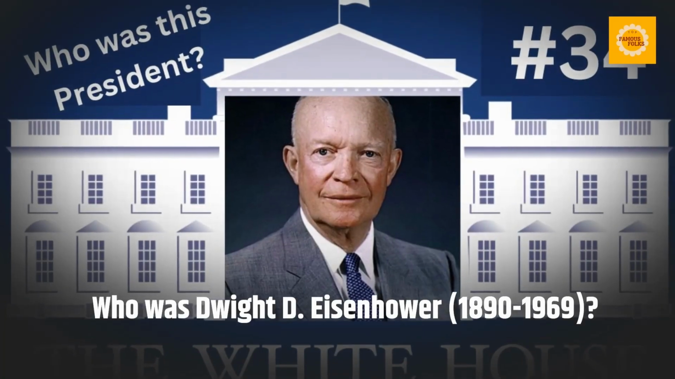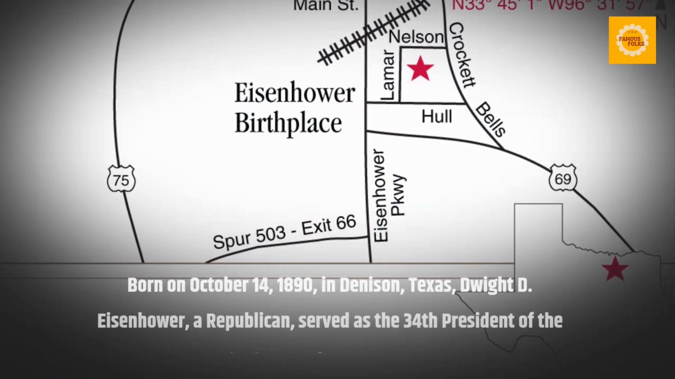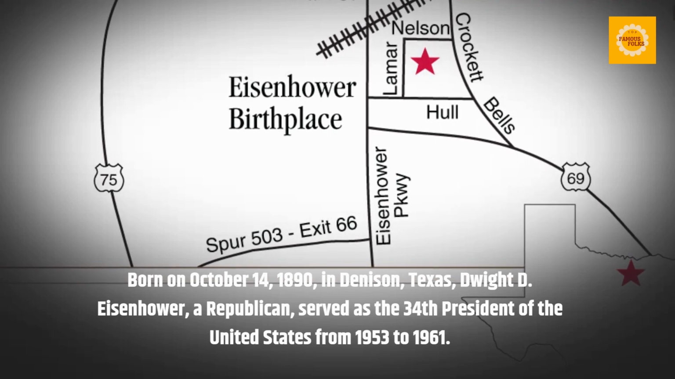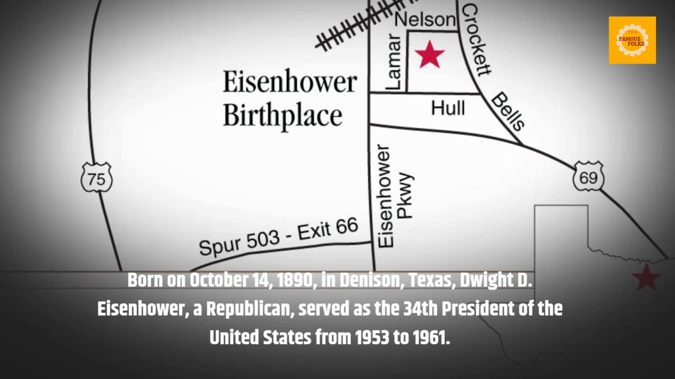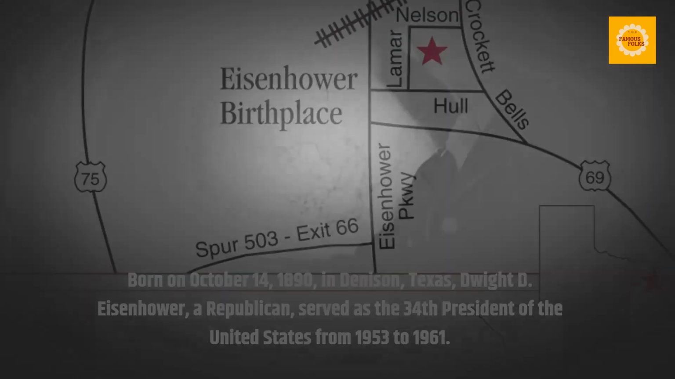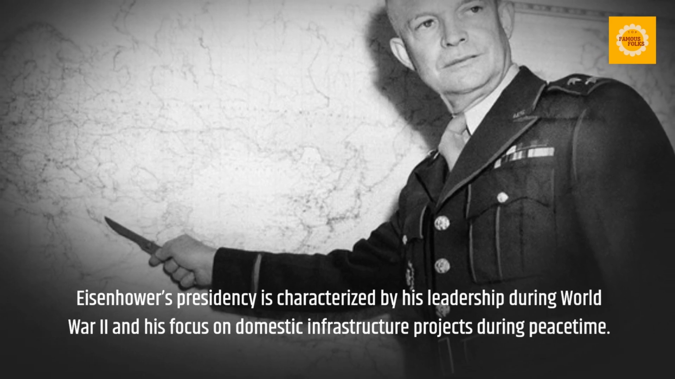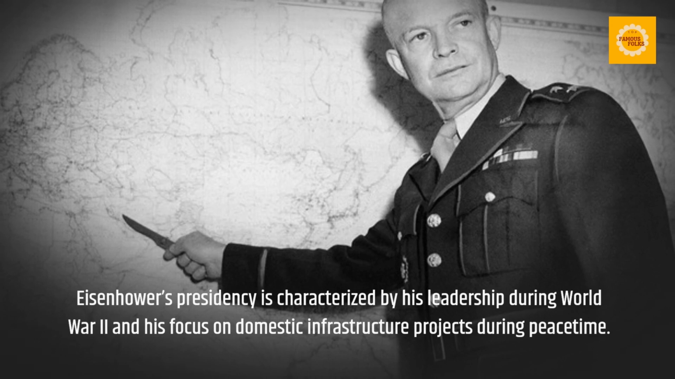Who was Dwight D. Eisenhower? Born on October 14, 1890, in Denison, Texas, Dwight D. Eisenhower, a Republican, served as the 34th President of the United States from 1953 to 1961. Eisenhower's presidency is characterized by his leadership during World War II and his focus on domestic infrastructure projects during peacetime.